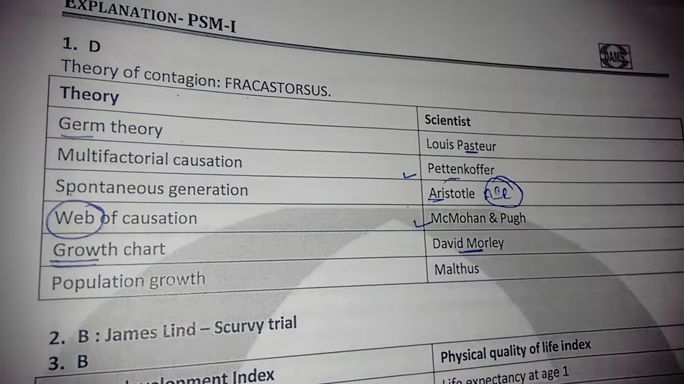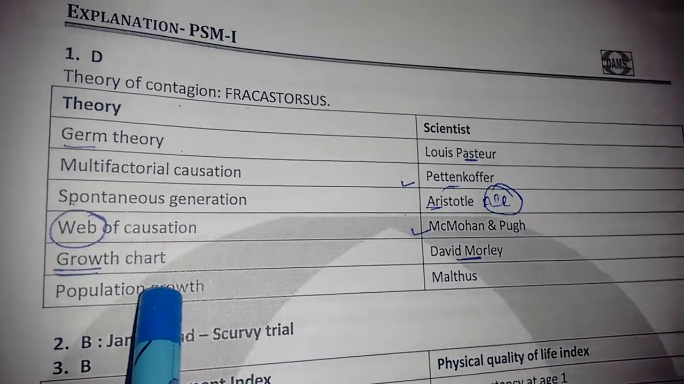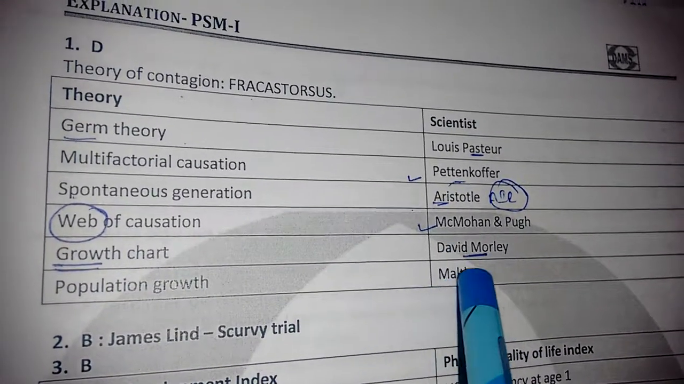Next, I spoke about the web of causation, Manmohan have told Pug. Then I spoke about the growth chart. No, I didn't speak about the growth chart. You can just remember growth chart as David Morley.